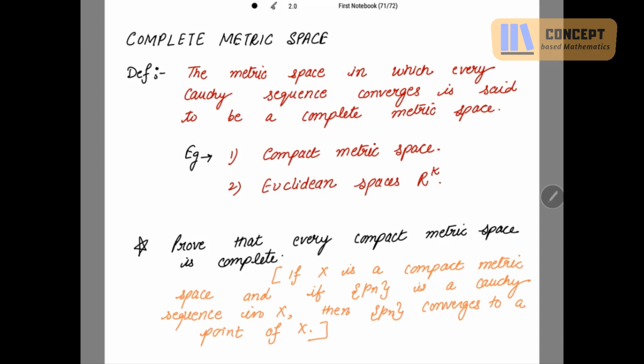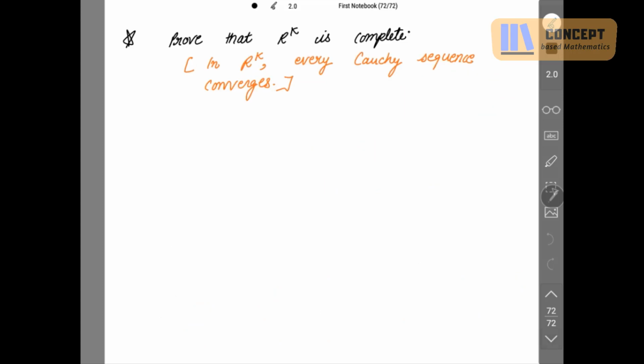Now the above theorems can also be asked, like prove that every compact metric space is complete. So you just have to prove this theorem: if X is a compact metric space and if Pn is a Cauchy sequence in X, then Pn converges to a point of X. We have done this theorem in the last video. And today's theorem can also be asked, like prove that Rk is complete. Today's theorem is that in Rk every Cauchy sequence converges, so this can be asked as prove that Rk is complete. Both these results are one and the same thing, right?